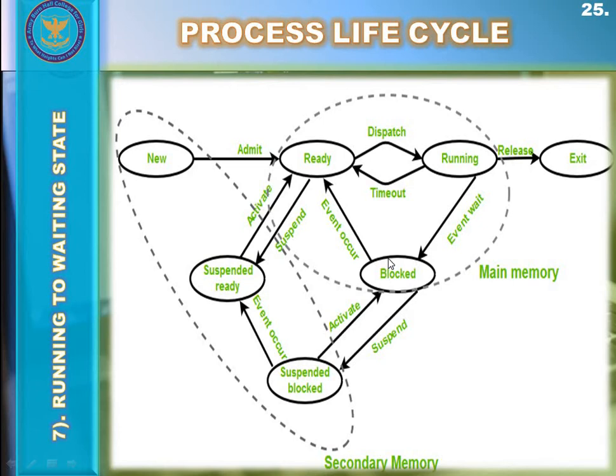In the running state, the CPU is now free, so the CPU is now available. So the operating system assigns the CPU to another process in the ready state, because now the CPU is free and can attend some other process from the ready state.